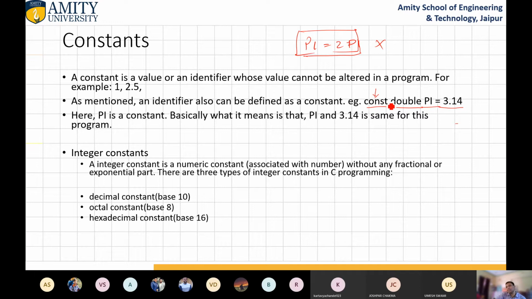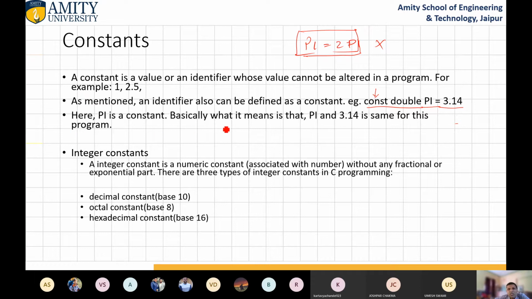If this const keyword is absent, then you can write pi equals 2 pi, pi equals 3 pi, whatever you want to write. So just write this sentence and remind me that I had told you something about constant. I will make a program, because for this purpose there is no program. Okay, in the book, in my mind the programs are there.